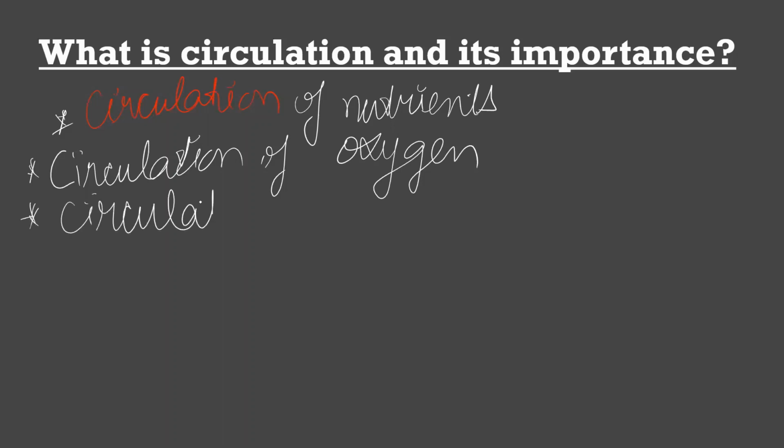The circulation or transportation of all these materials is possible only with the help of the circulatory system. It is a transport system.